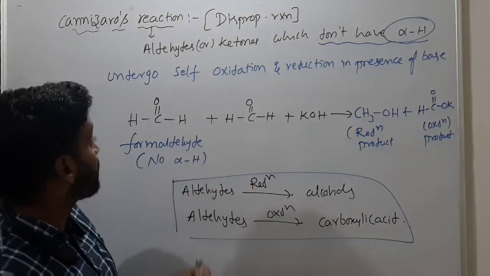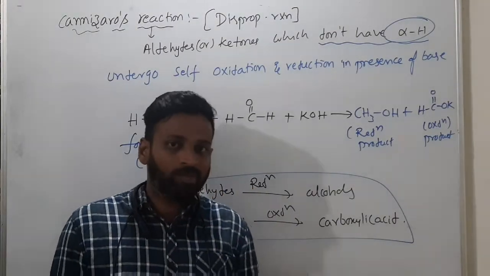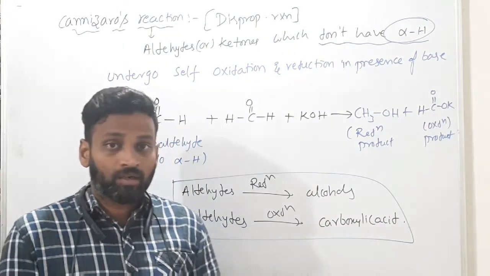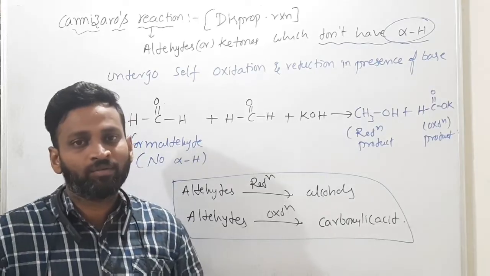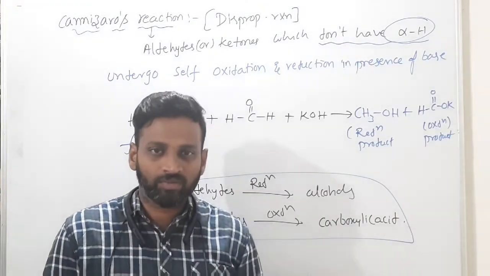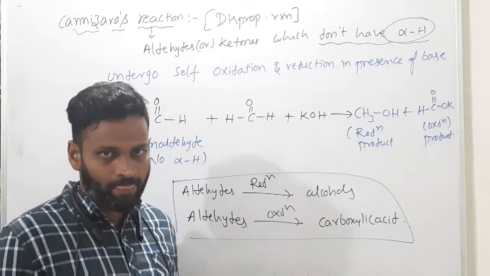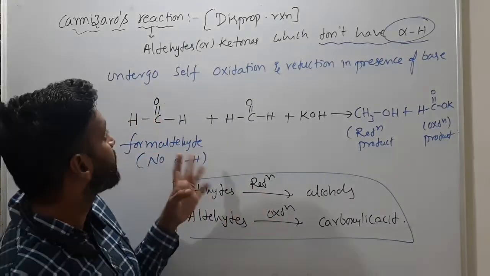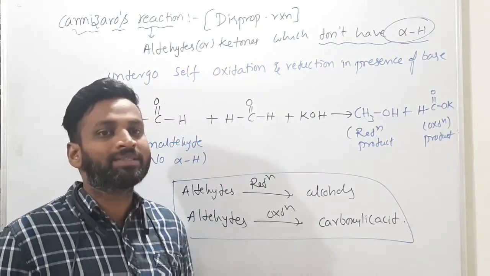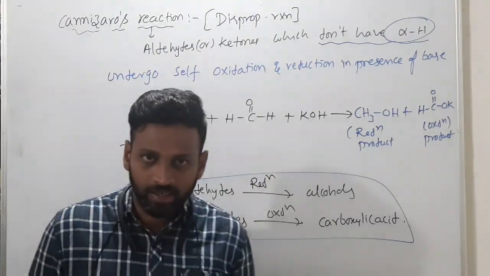Understood? So this is about the Cannizzaro reaction. It is not completed: the mechanism is also there, and a few more, like crossed Cannizzaro, we will discuss here also. So these two reactions are very important. That's why I am explaining slowly. Please note down all these things, and very important, practice many examples so that you will have full clarity. Thank you.